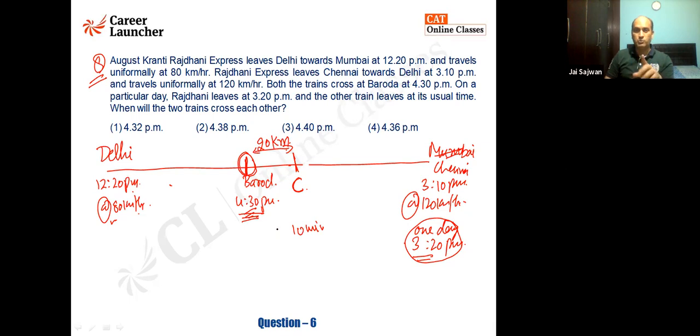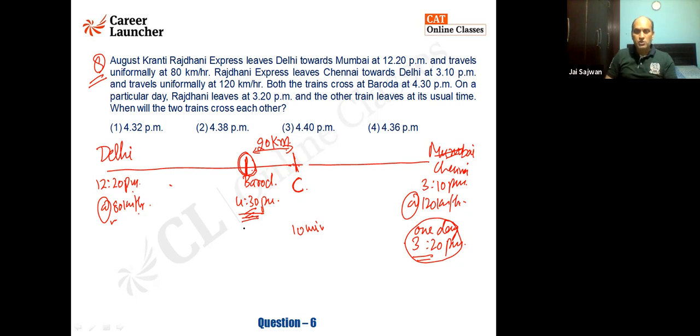Anyone, any doubt till this point, you can ask. It started 10 minutes late. So today, this train, August Kranti Rajdhani Express, left at its usual time. So it will be reaching Baroda exactly at 4:30. But because this train left 10 minutes late, it must be 10 minutes away from its point. Whatever is the distance it travels in 10 minutes, it is that much distance away from it.